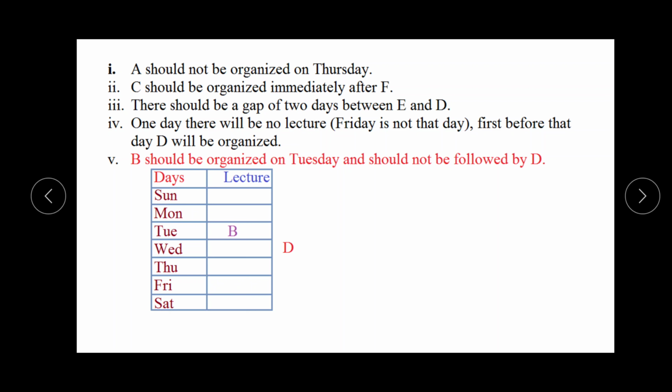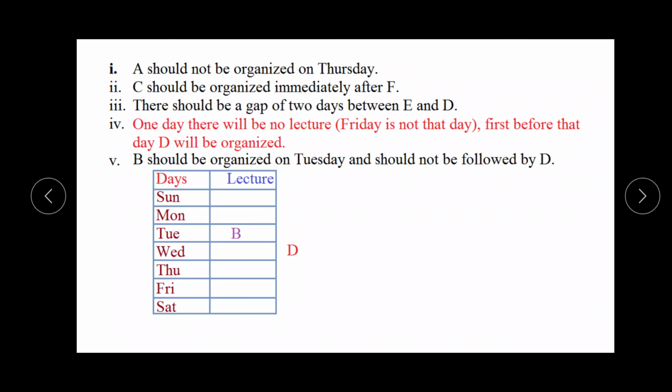On the basis of this, first we will check which type of condition we can take. It means we will take that information which is fixed, and when we read all the 5 conditions, if we read the fifth, we can check that B should be organized on Tuesday. It means this is the fixed condition. On Tuesday there will be lecture B and it should not be followed by D. It means this is clear that B is on Tuesday but D cannot be on Wednesday. So we write D out of the table.